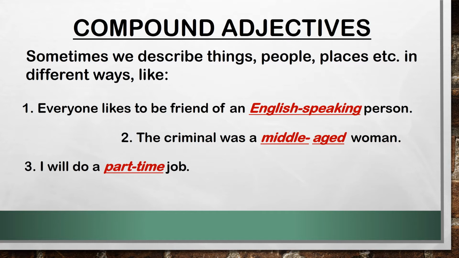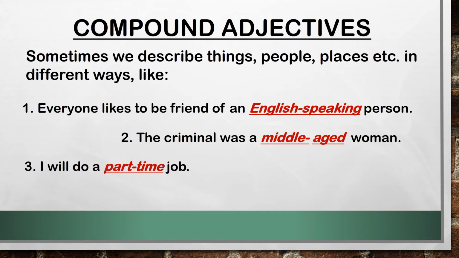So now let us know about compound adjectives. There are many adjectives that are formed using more than one word, two words. That kind of adjectives are called compound adjectives. Sometimes we describe things, people, places in different ways. Like, everyone likes to be a friend of an English-speaking person.